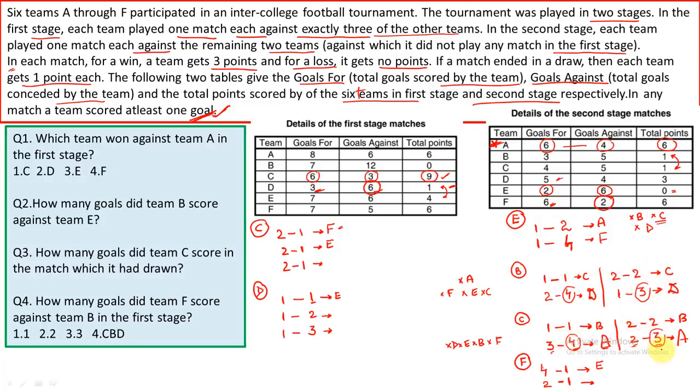Now let's try to eliminate the case. Total number of goals made by A is 6. Over here A is making 2 goals. If I take this case, total number of goals made by A would be 6. But if I take this case, total number of goals made by A would be 5. So of course this complete case is eliminated. Okay, so let me erase this.